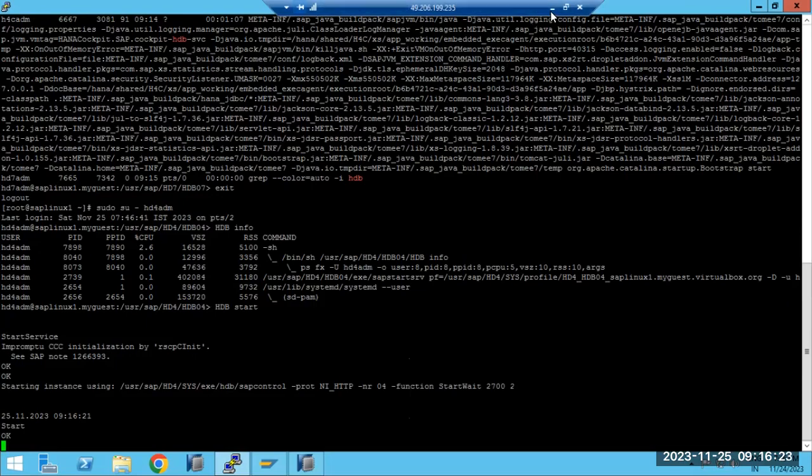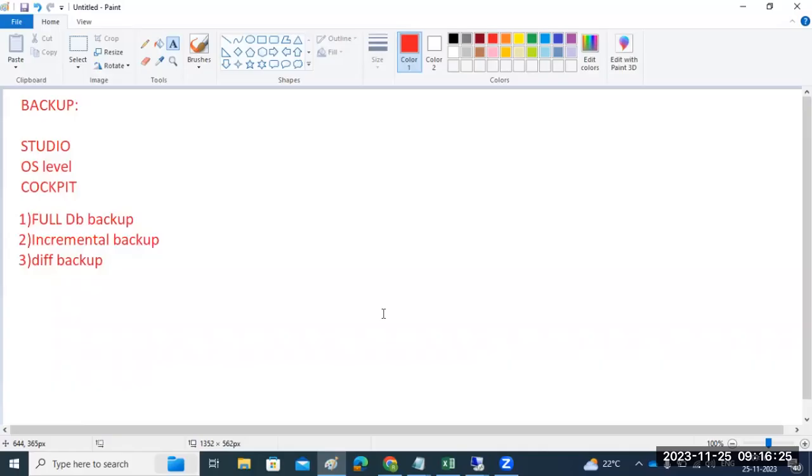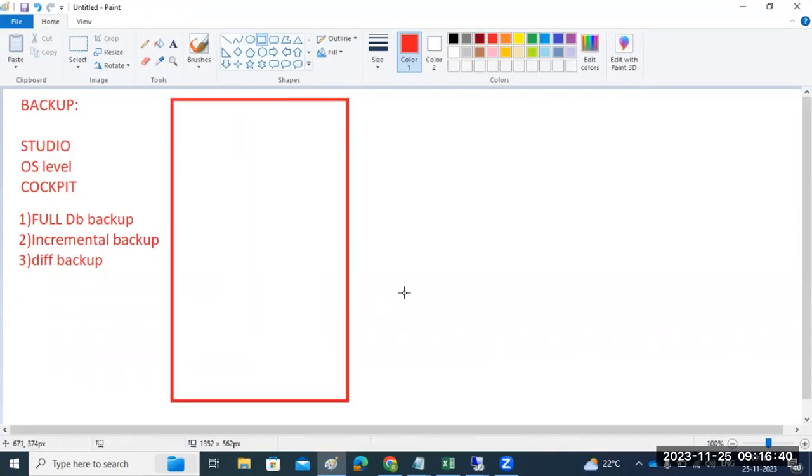While that is getting started, we will discuss what is meant by the full DB backup, the complete database backup. Suppose this is your database, and it is filled up to here.